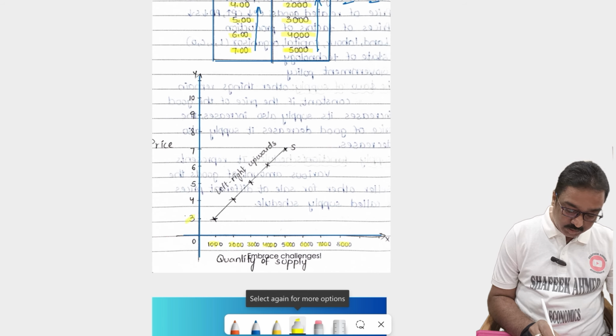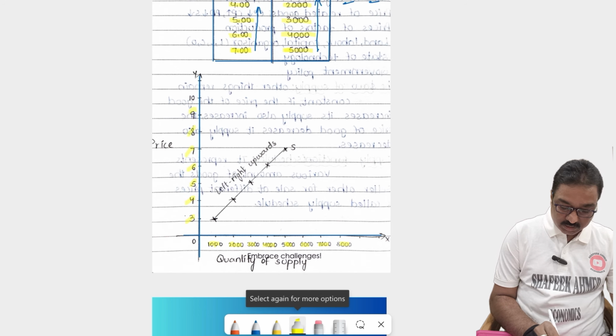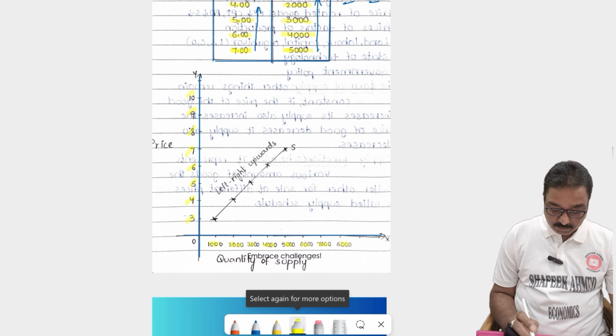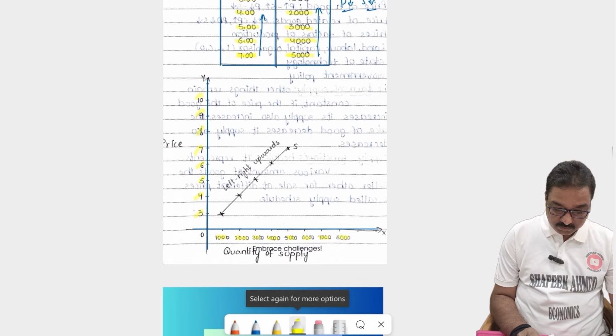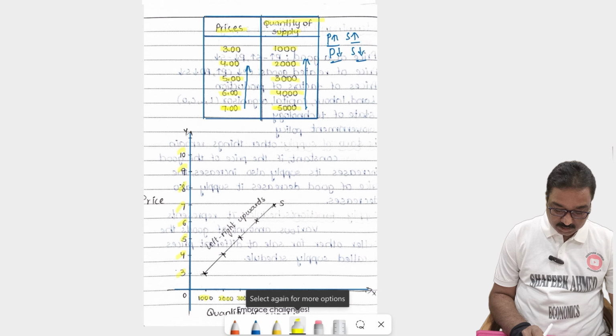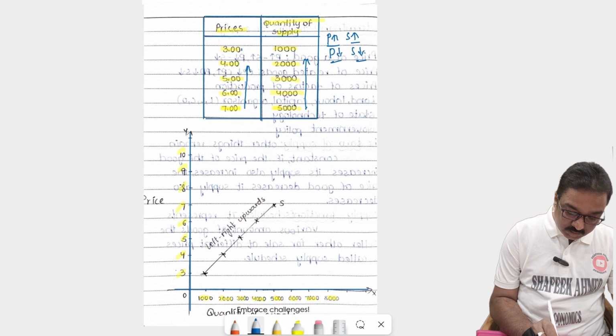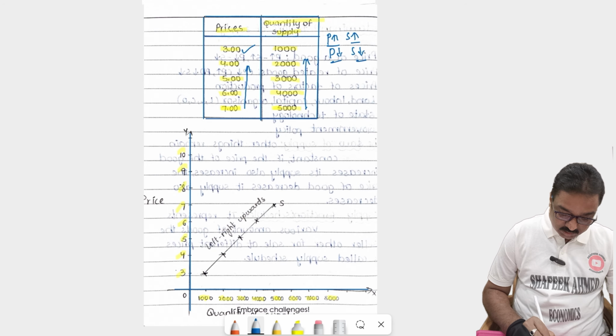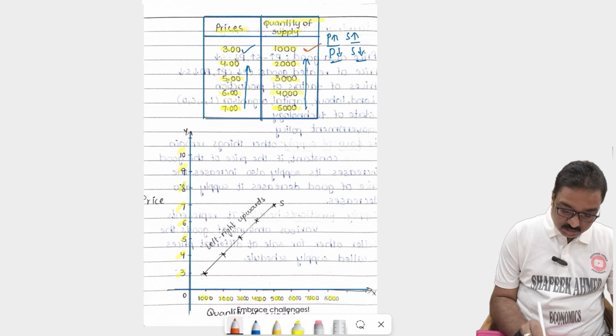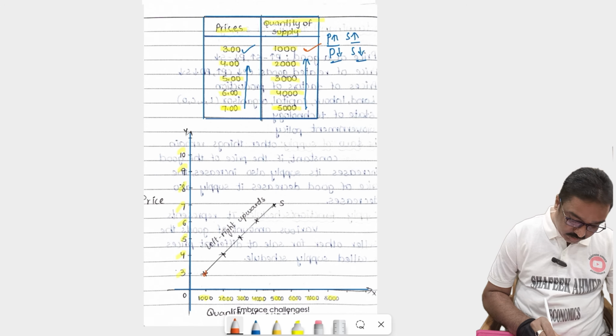Prices also are 3 rupees, 4 rupees, 5 rupees, 6 rupees, 7 rupees, 8, 9, 10. Simply, at the price of 3 rupees, what supply is there? 1000 is there. At the price of 3 rupees, supply is 1000.